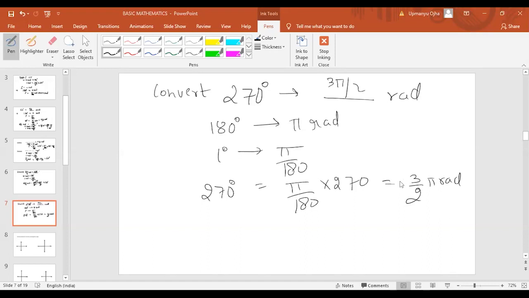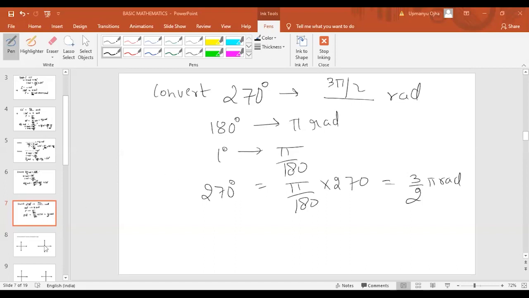So okay, very good. Most of you are getting the answer. Don't try to solve the value of pi. Don't put the value of pi as 22 by 7. Simply write it in terms of pi itself. I think it is not 3 by 2, it should be 3 by 2 pi. I think you all have understood. If any problem is there, you can look at the slides.